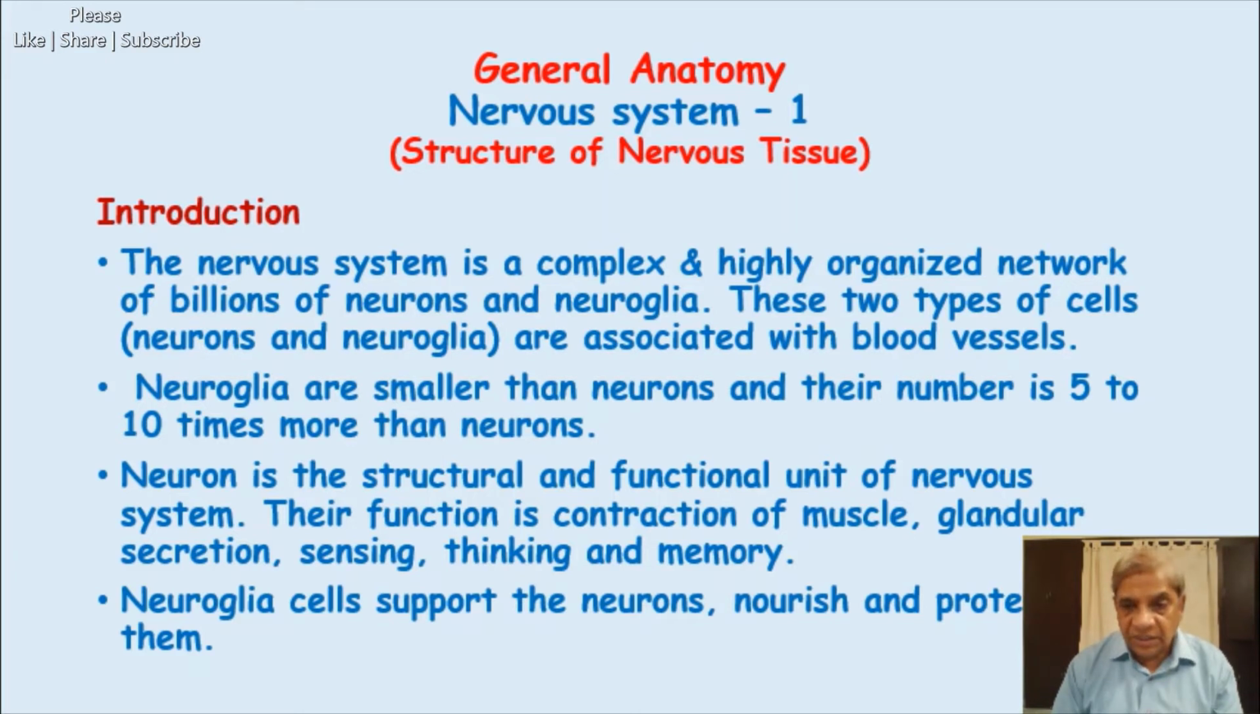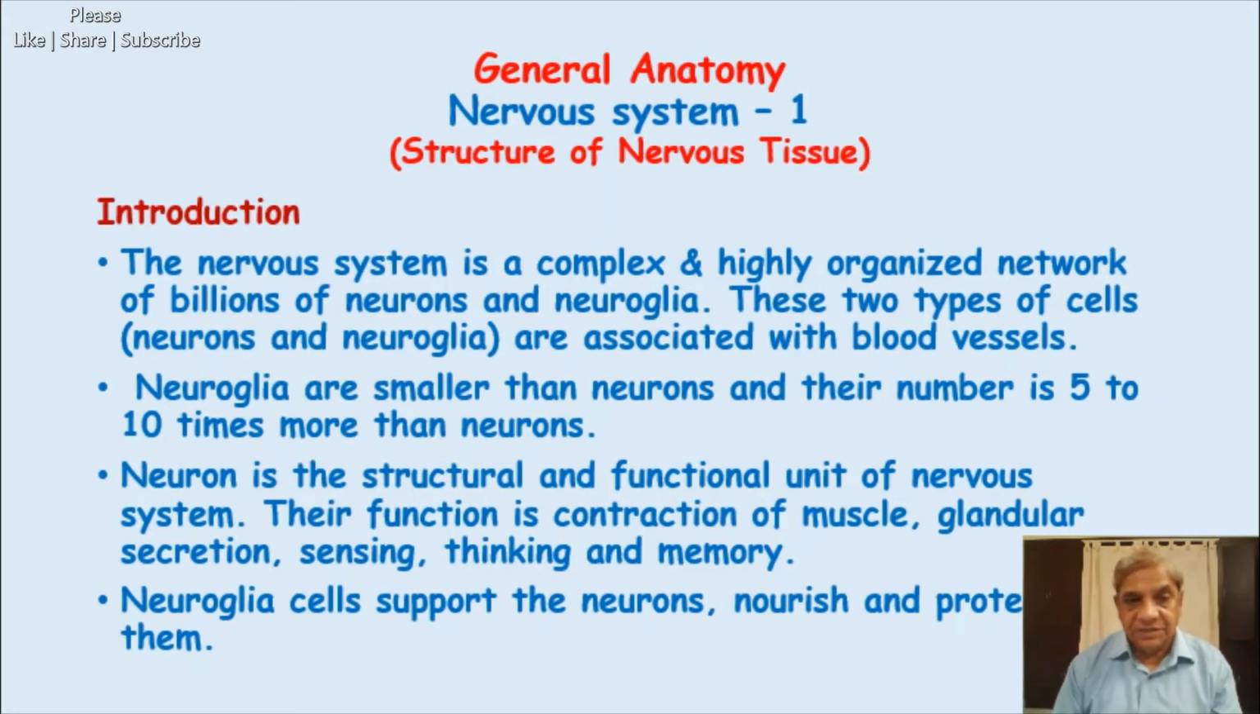How do they support? They give physical support, because they surround the neurons and are present everywhere around them. Then they nourish the neuron, which means they bring the food for the neurons, and they protect them, that is, they form an insulation around the neurons. So in one way, the neuroglial cells act similar to the connective tissue in the rest of the body, protecting our very valuable nerve cells, the neurons.